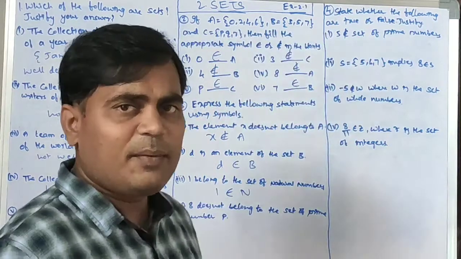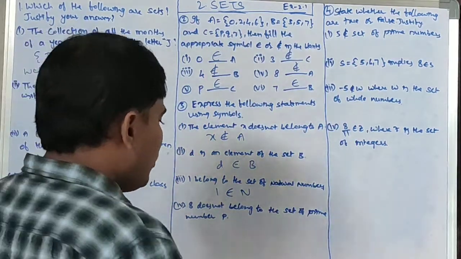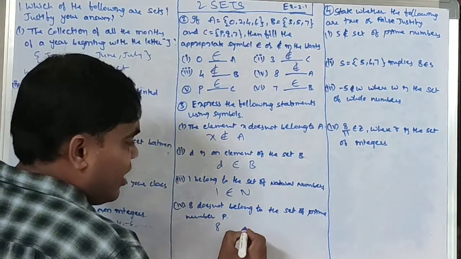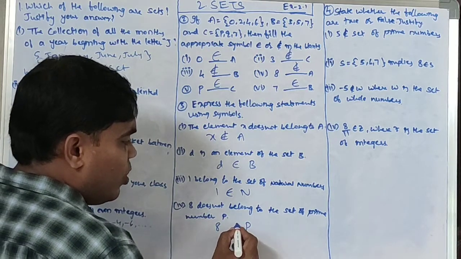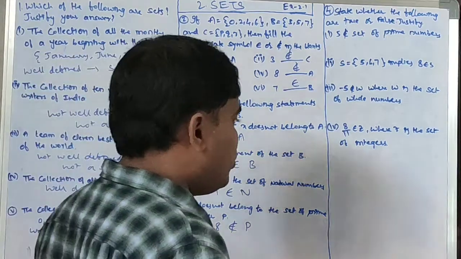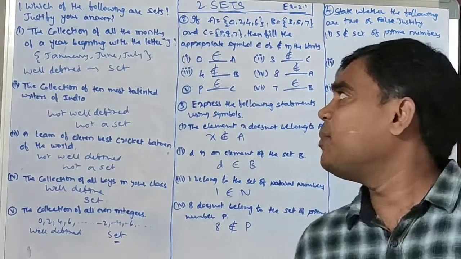If we represent the prime number set with P, then taking the element 8, P does not contain 8. So 8 does not belong to P. This is the representation.